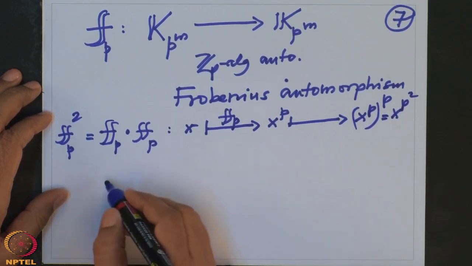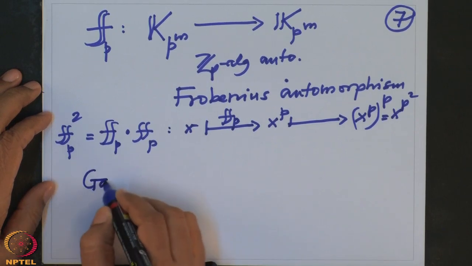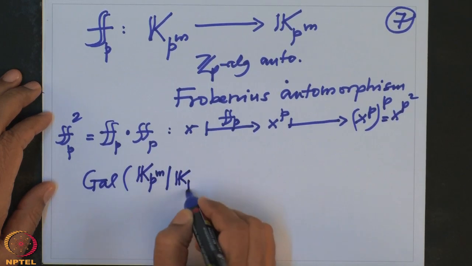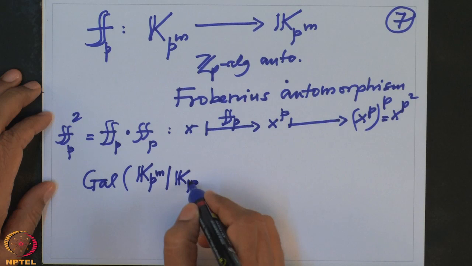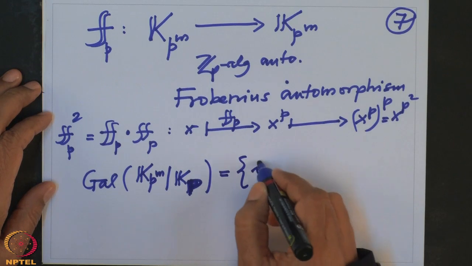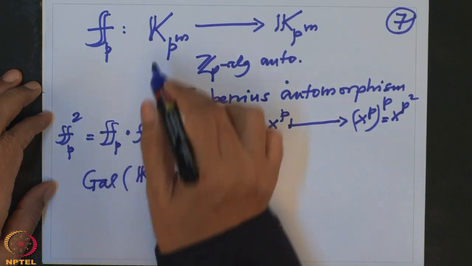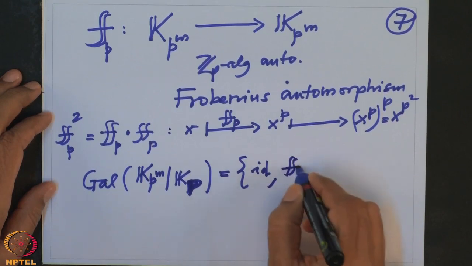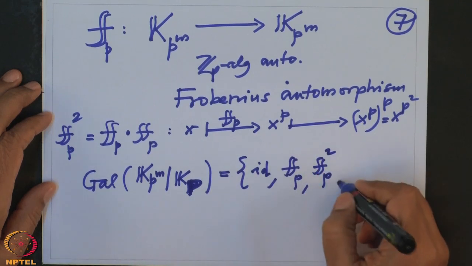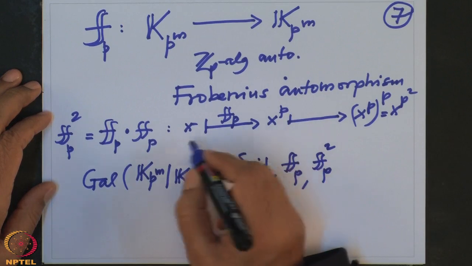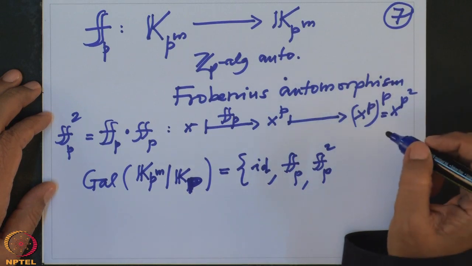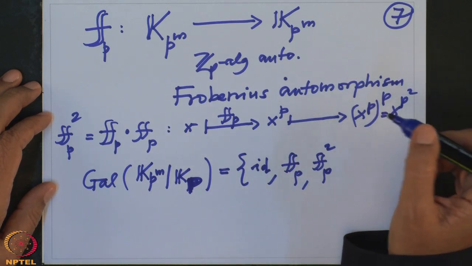And so we definitely have this Galois group, Gal(Kp^m over Kp). This Galois group, definitely we found some elements. One is obviously the identity map, then Frobenius F_p, then F_p squared, then I could take the cube also. That will become the map x going to x^(p cubed), and I can keep doing it up to p^m. But when I do p^m, I will get back to the identity map.